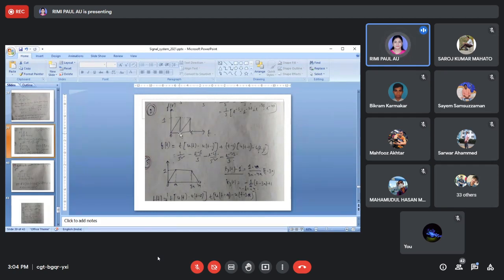So we need a value of the ramp function, or wherever a square wave, sine wave or other triangular wave is present, whatever we take, this wave should be positive.